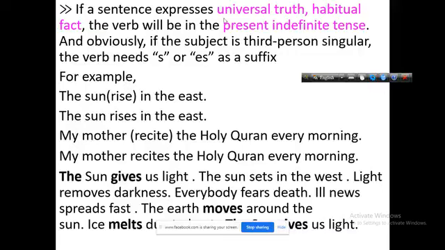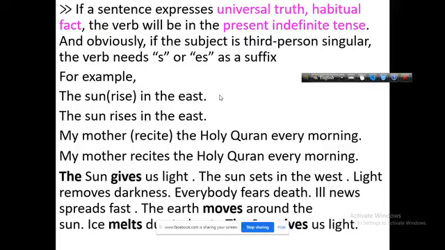If the sentence is universal truth or habitual fact, the sentence will be in present indefinite tense. And if the subject is third person singular number, then you have to use s or es as suffix with the verb. For example, the sun